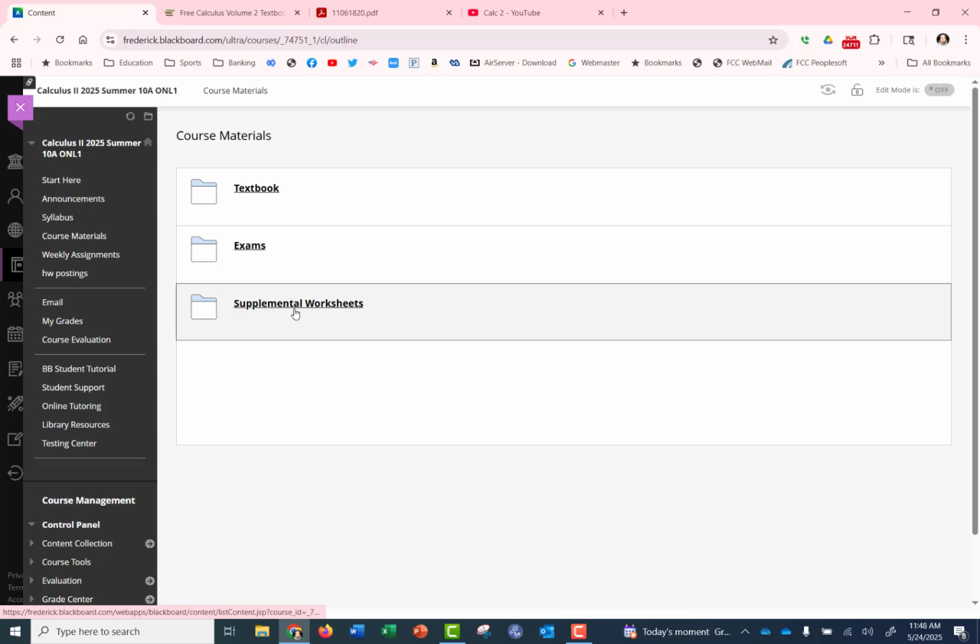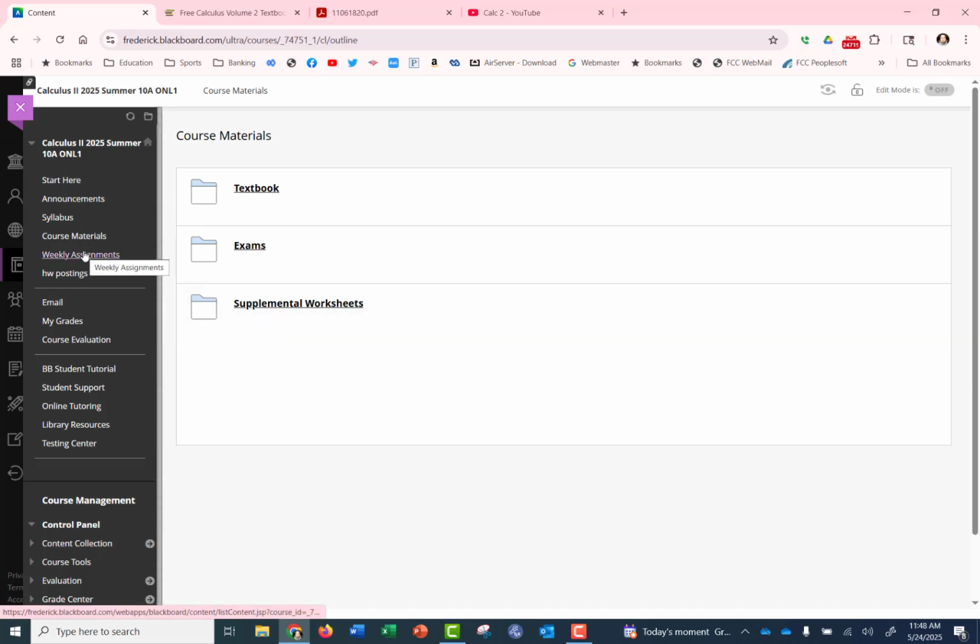You also have a folder here for supplemental worksheets. You click on that, there'll be supplemental worksheets. These are not due or collected, but if you need some extra practice on some of the worksheets and some of the material that we're covering, they'll be located there. There will also be answer keys released for both exams and worksheets after the due date. For the exams after the due date, the answer key for the exam will be released. The expectation is that you can check your own work after you submitted your exam to see where you went wrong. If you still have questions of what you went wrong, please contact me during office hours, and I'd be happy to go over the exam with you, the ones that you got wrong.